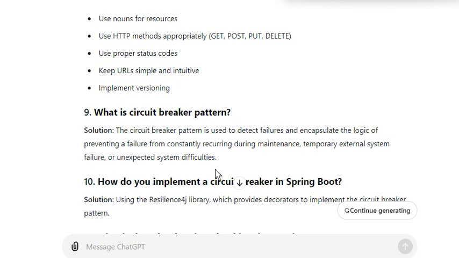What is the circuit breaker pattern? The circuit breaker pattern is used to detect failures and encapsulate the logic of preventing a failure from constantly recurring during maintenance, temporary external system failure, or unexpected system difficulties. Let's understand circuit breaker with one example. Suppose you have three services: order service, payment service, and inventory service.